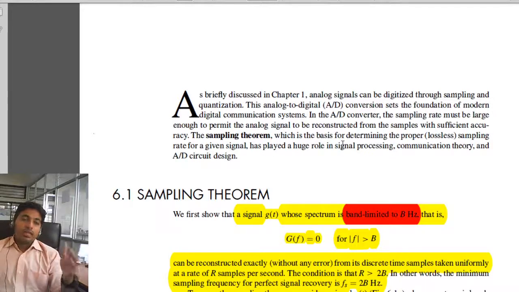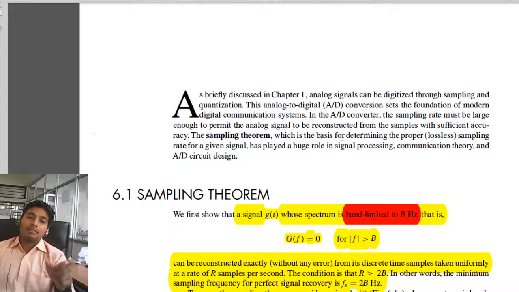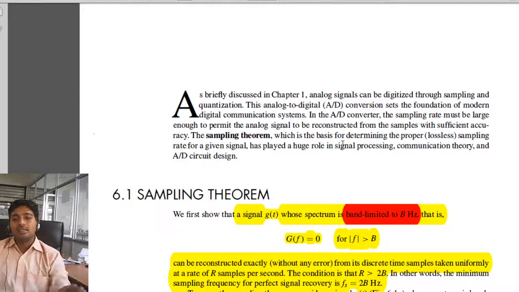So in our university exam, there will always be a question: define sampling theorem and prove it. For the definition or the statement of the theorem: a signal g(t) whose spectrum is band limited to B hertz can be reconstructed exactly from its discrete time samples taken uniformly at R samples per second. You have to write this.